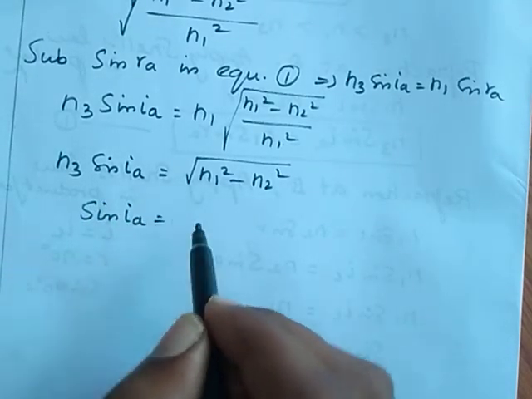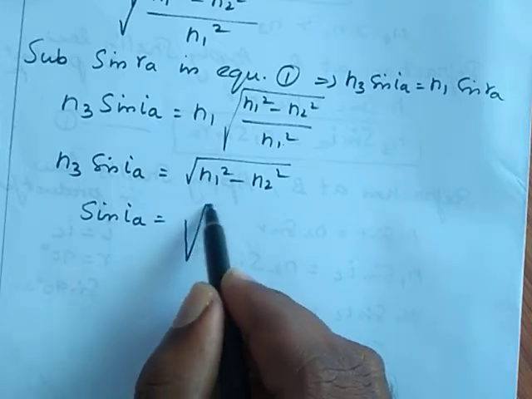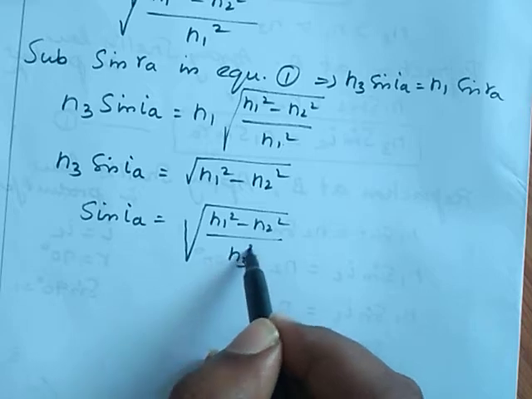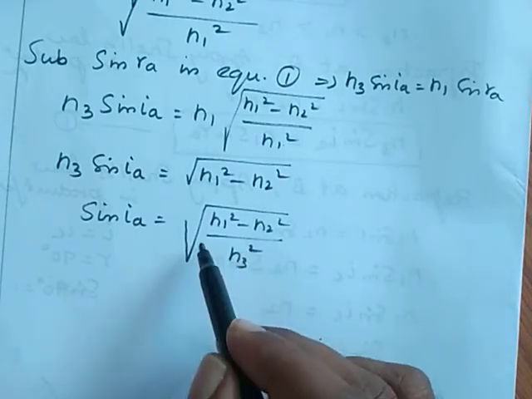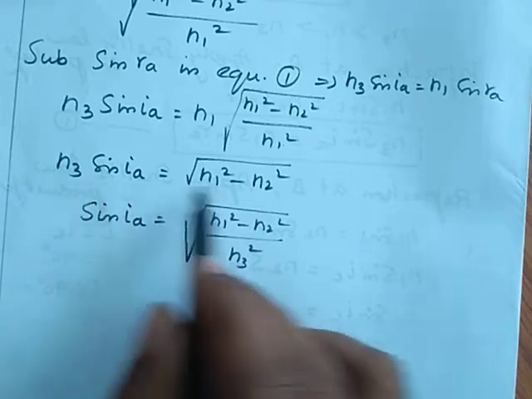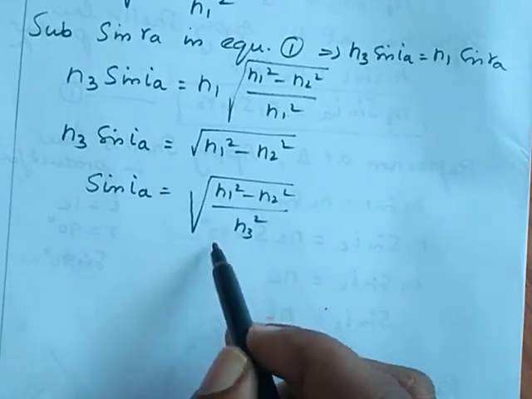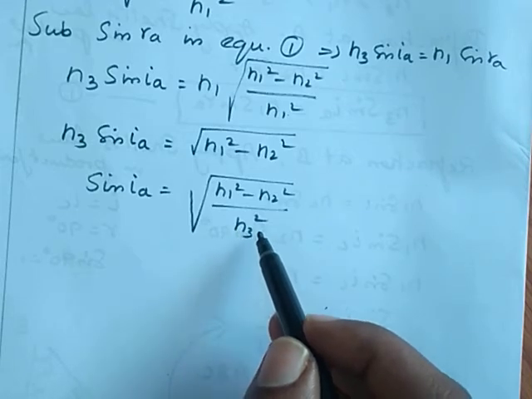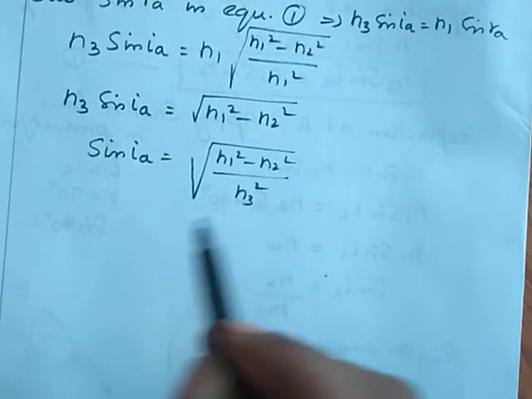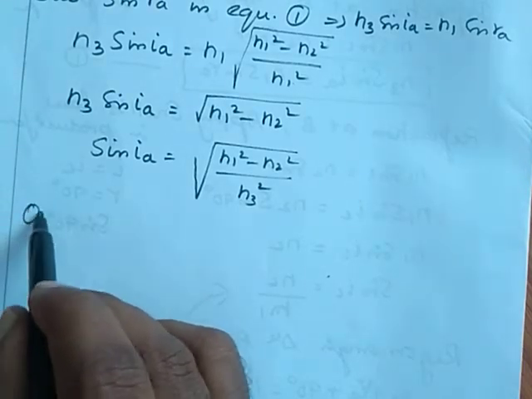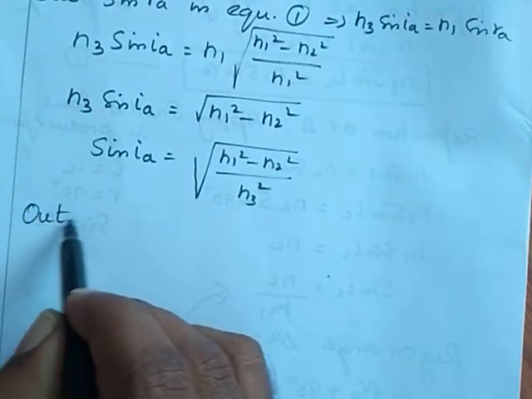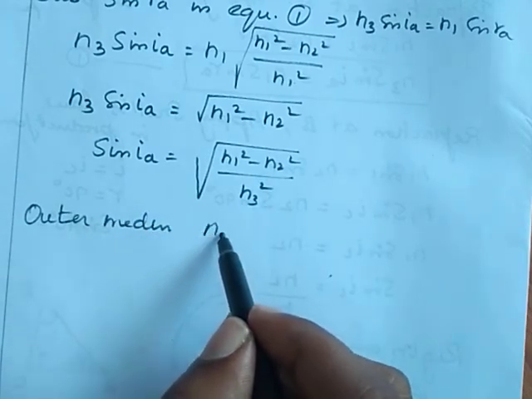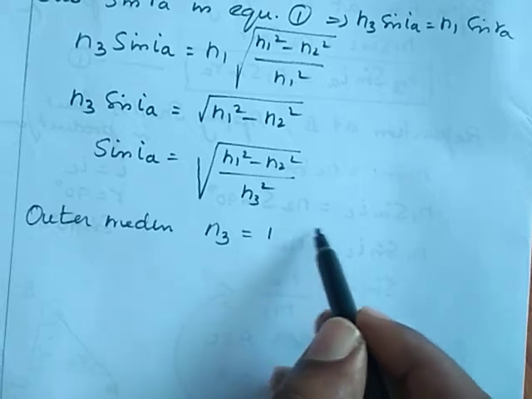Here sin IA can be written as root of n1 square minus n2 square by n3 whole square. Because square and root cancel, we get this term alone. Here we know the outer medium has refractive index n3 equal to 1 because it is air medium.